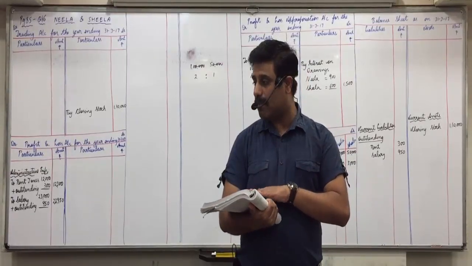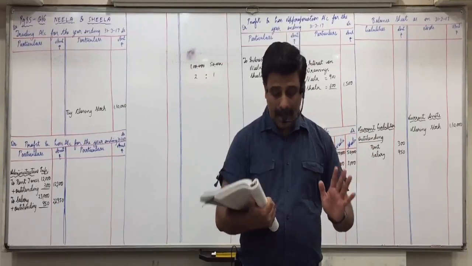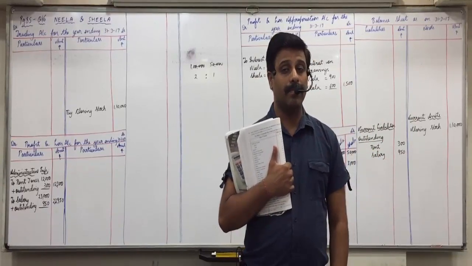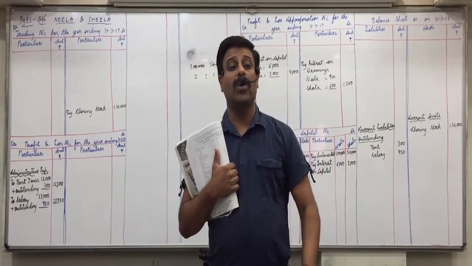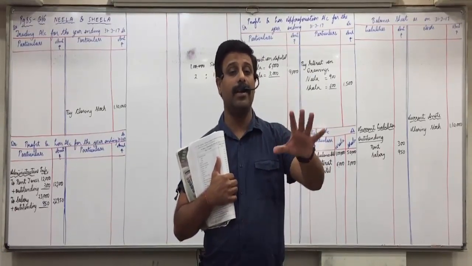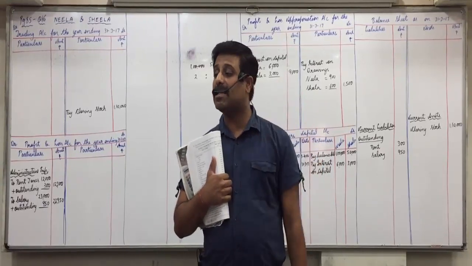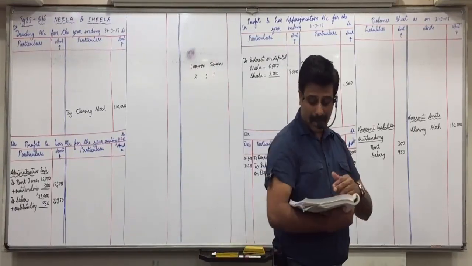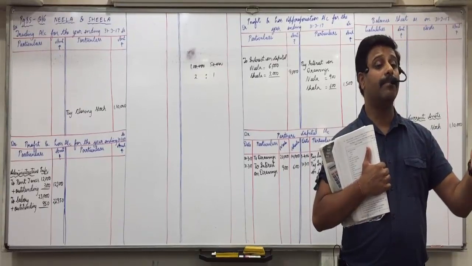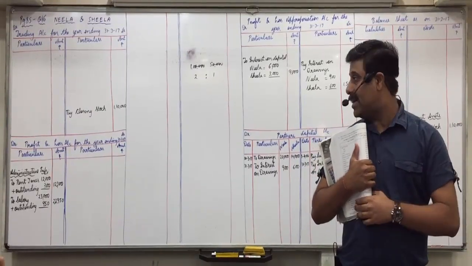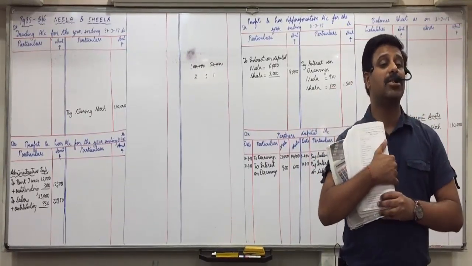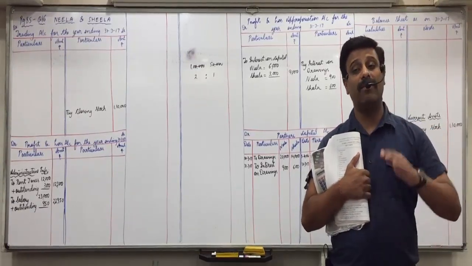So what would have been the value of machine before deducting depreciation? 36,500 plus 3,500, 40,000. Now they say provide depreciation of 10% on machinery, means we have provided less depreciation. What is 10% of 40,000? 4,000. But what is the depreciation given here? 3,500, means we have provided 500 less. Now we have to provide additional depreciation of 500. So 36,500 minus 500 becomes 36,000. And in other expenses and losses, 3,500 is already given in trial balance, plus additional depreciation of 500, so it becomes 4,000. But we'll do it in a shortcut method.